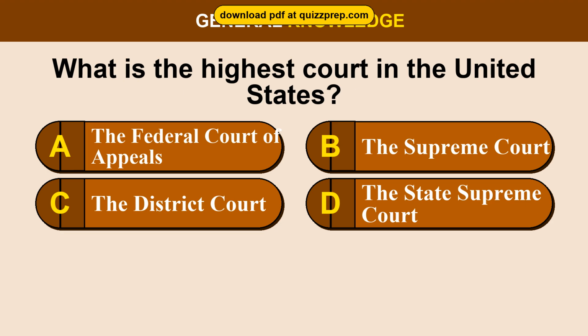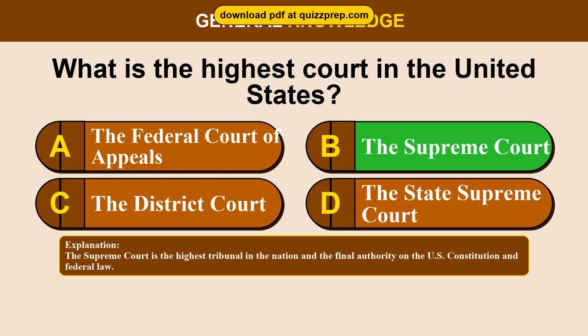Question 29. What is the highest court in the United States? Option A, the Federal Court of Appeals. Option B, the Supreme Court. Option C, the District Court. Option D, the State Supreme Court. The correct answer is option B, the Supreme Court. The Supreme Court is the highest tribunal in the nation and the final authority on the U.S. Constitution and federal law.